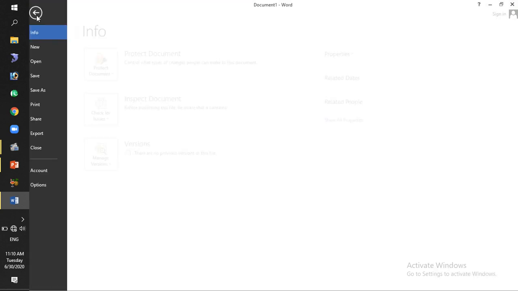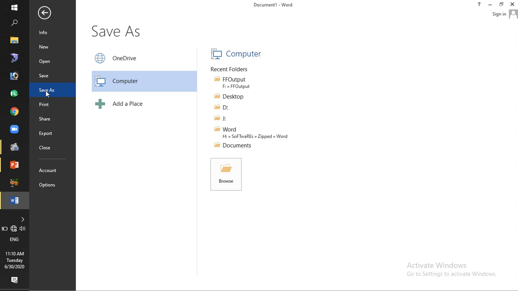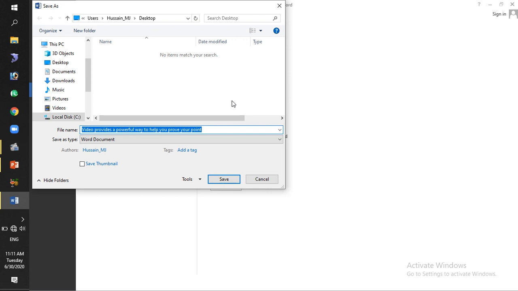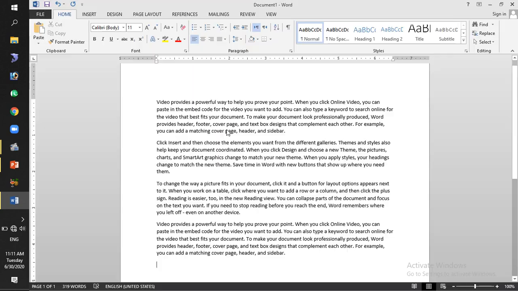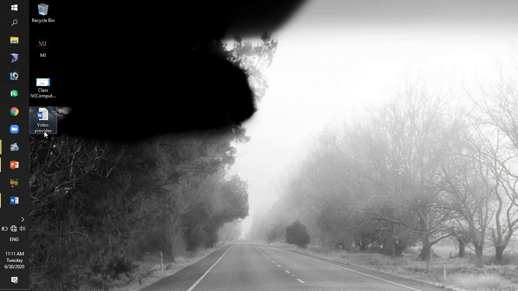Now go to the File tab and look at the Save As button. Click on this one, and now you can select the destination where you want to save the file. Like I am going to save the file on my desktop. So give any name, like video providers. If I save this one, the file is saved as video providers. You can see on the desktop video providers, and this is a Word file.